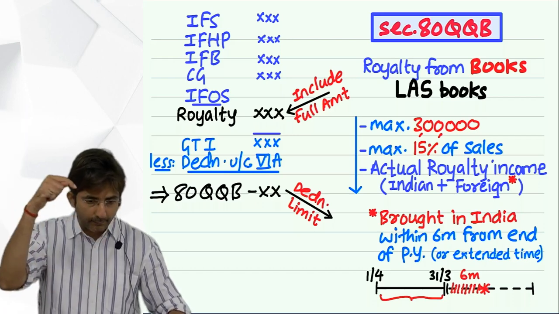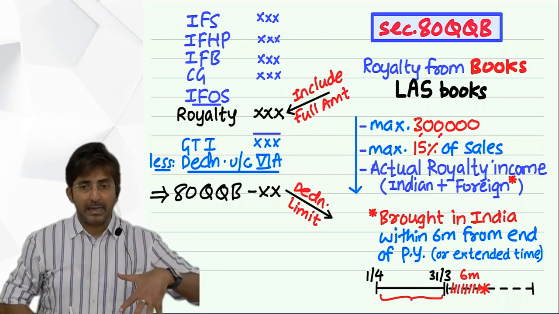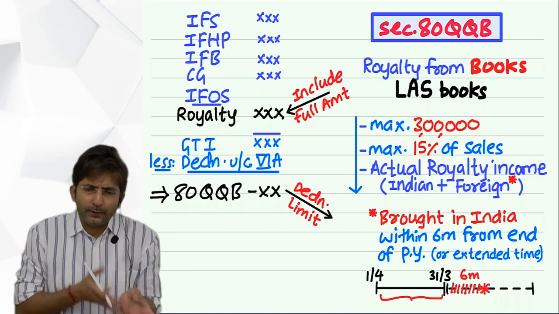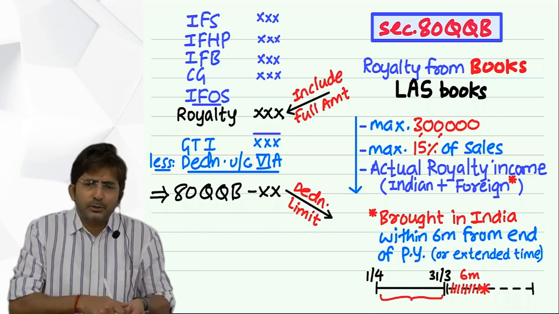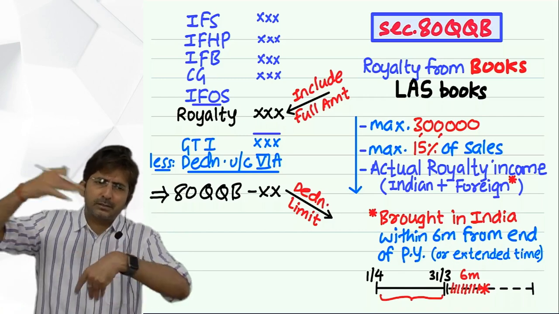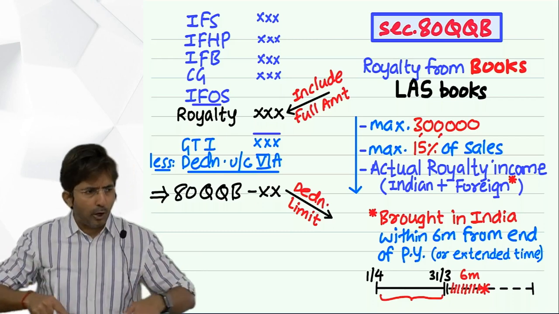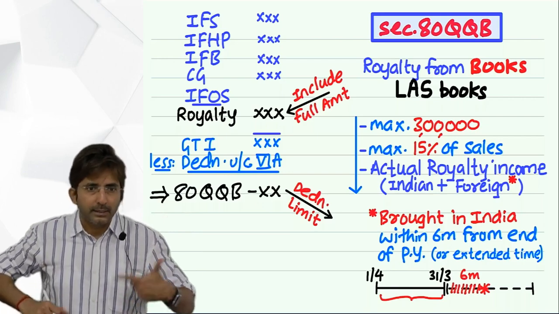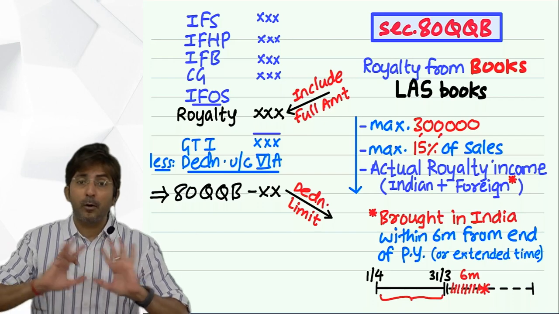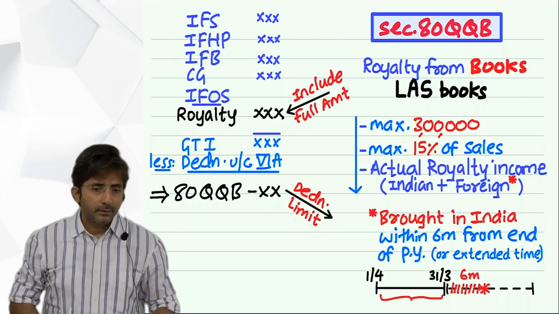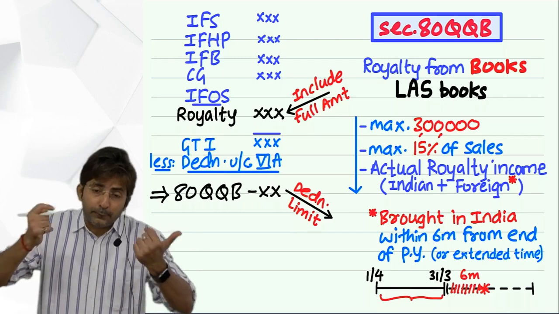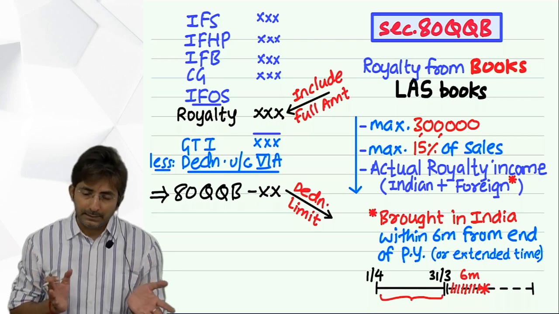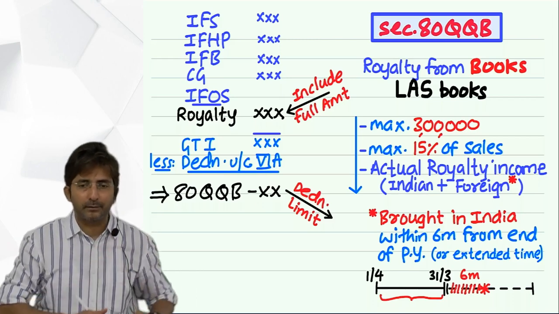And someone said 15% of 8 lakhs. 8 lakhs is not the sales figure. 8 lakhs is the royalty figure only, which I am assuming might be 15% of sales. Do we know how many books are sold in South Africa? His books are sold in South Africa. Do we know the amount of sales? So the 15% is based on sales, and 8 lakhs is not the sales figure. It is directly the calculated figure.